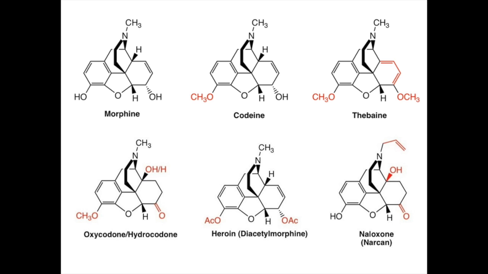Opioids have an analgesic property that makes them extremely useful, but they also cause constipation and respiratory depression, and they have powerful narcotic and addictive effects. Opioids share a common ring structure, but vary in their chemical groups that make them each behave slightly differently in the body. This is why heroin is so much stronger than morphine, which is more powerful than codeine, and why naloxone reverses overdoses instead of causing them.